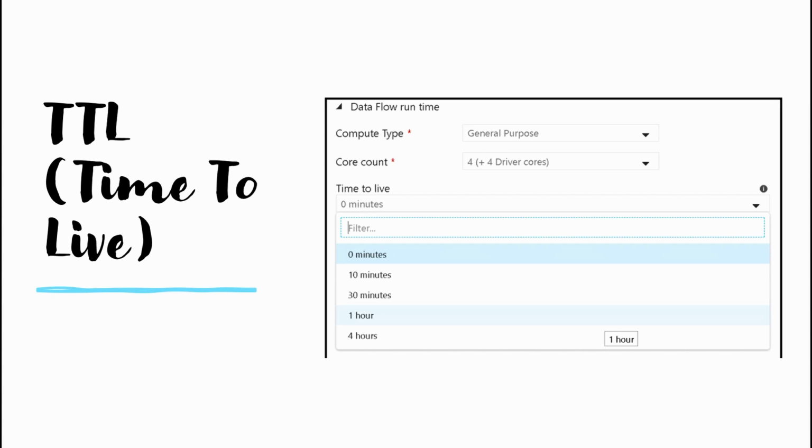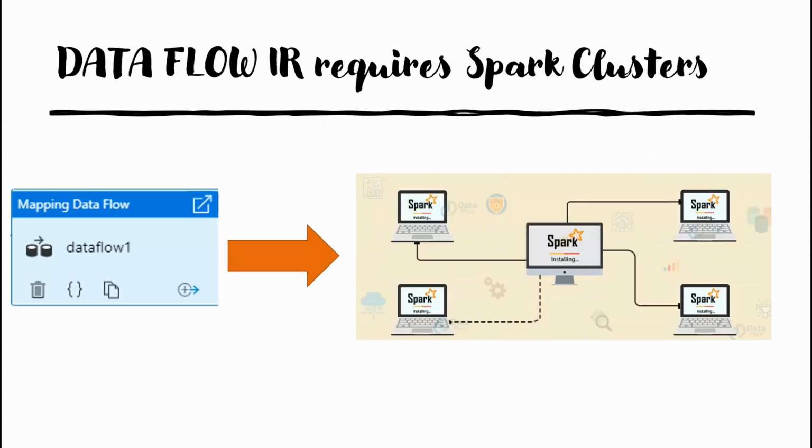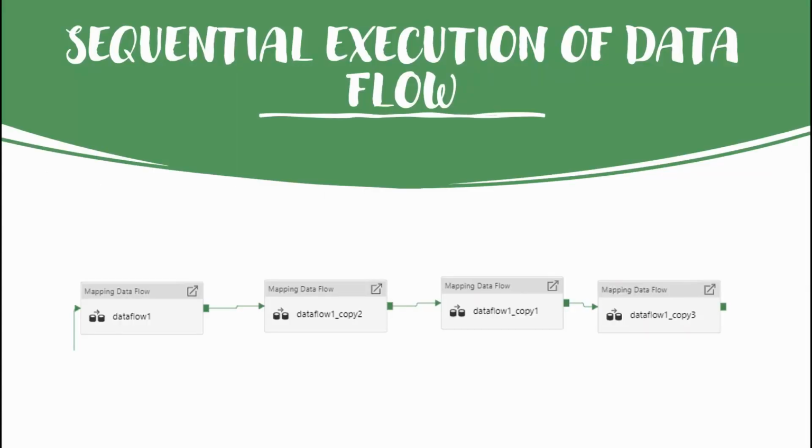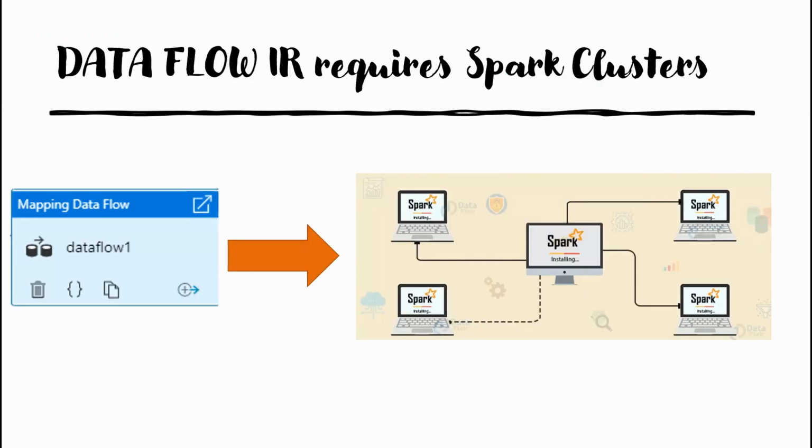This is especially useful when you have sequential data flows or jobs running one after another. So there are two cases. One is what we saw in the first slide, where you have data flows running in a sequential way. In this manner, if the first data flow finishes execution, then the second data flow can use the same cluster to do the execution. It doesn't have to spin up a cluster right from the beginning, so it can use the same cluster.